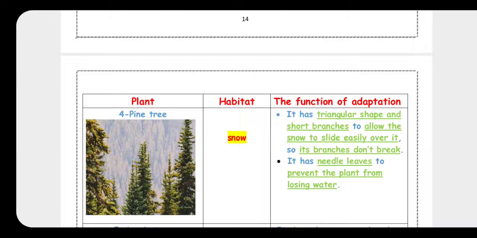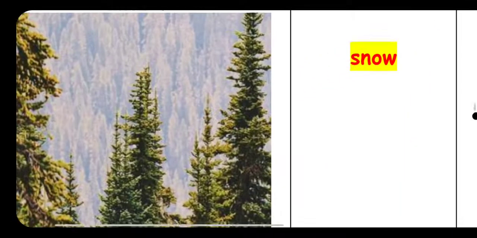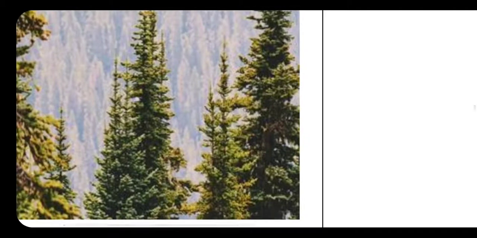To allow the snow to slide down easily without cutting, tearing or breaking the branches. It has a triangular shape to allow the snow to slide over it without cutting the branches.